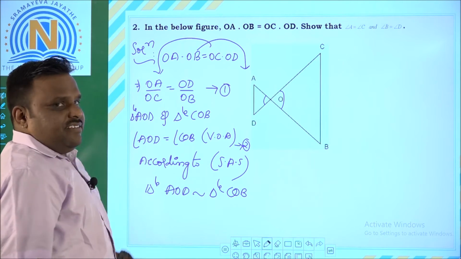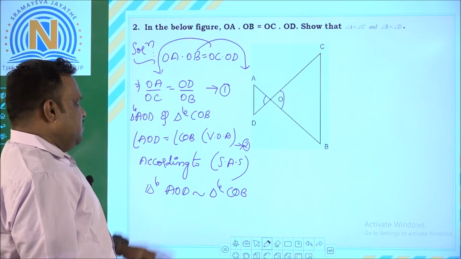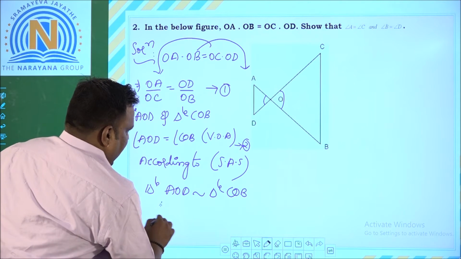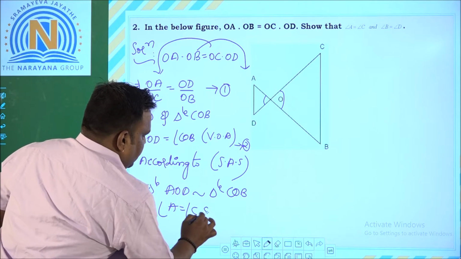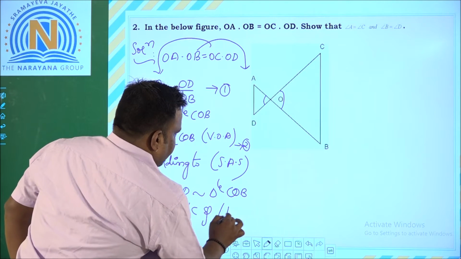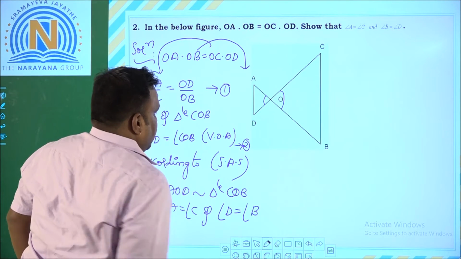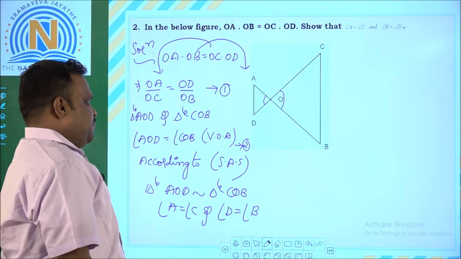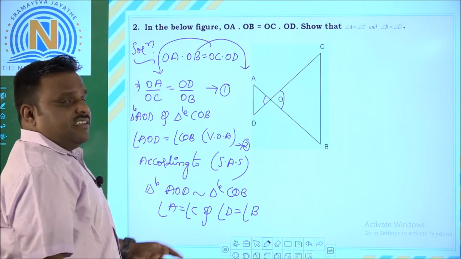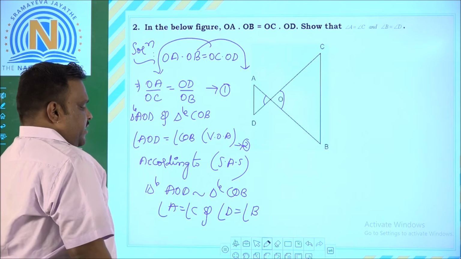Right? If the two triangles are similar, obviously those angles will be equal. So hence, angle A is equal to angle C and angle D is equal to angle B. This is what you have to prove. This completes the second question. Now let us come to the next one.